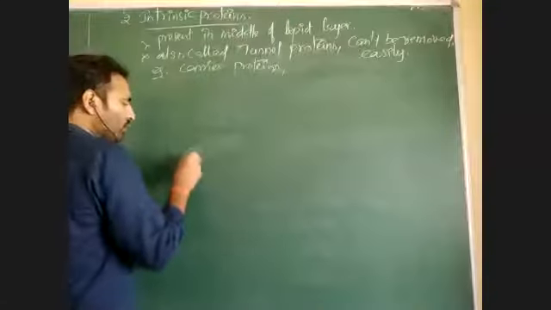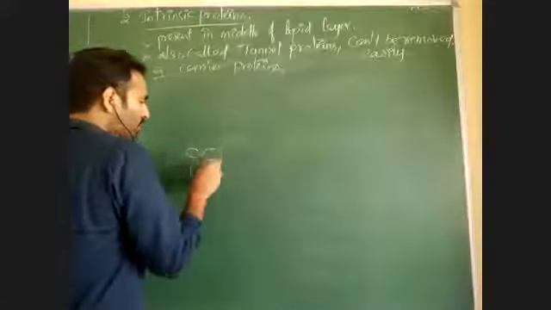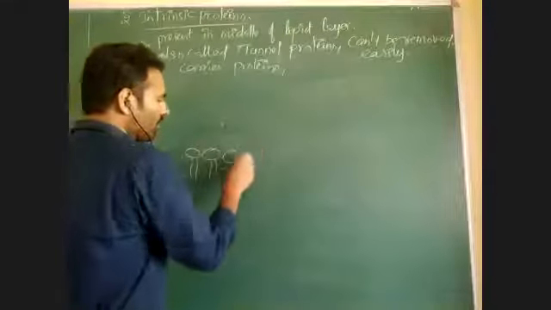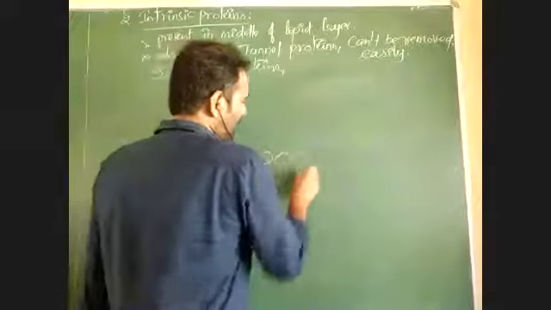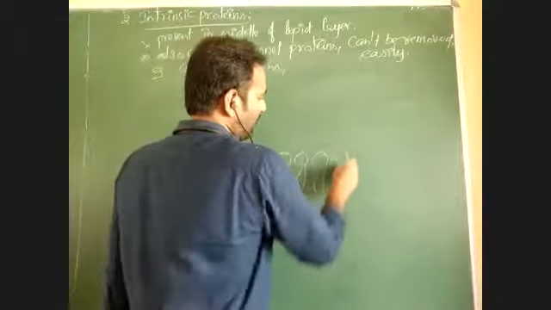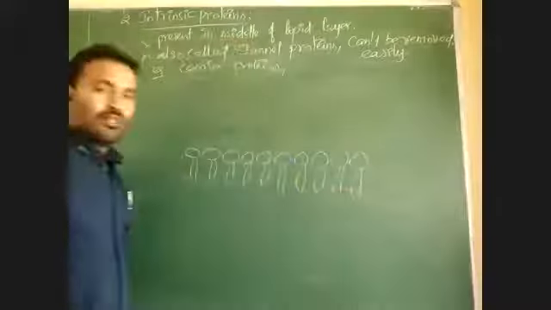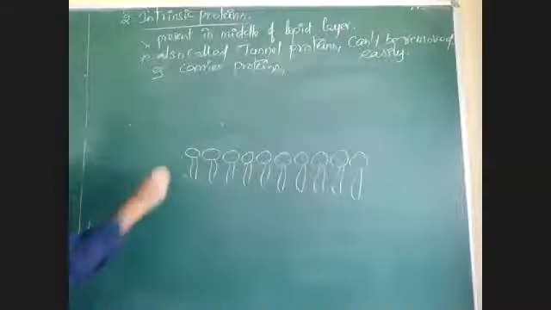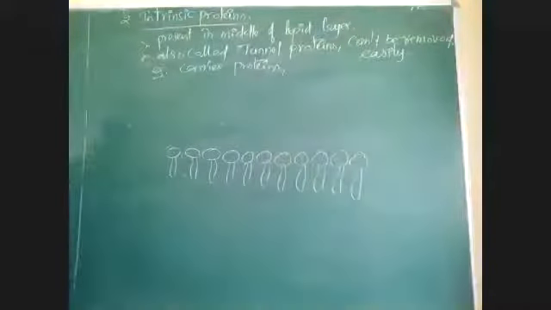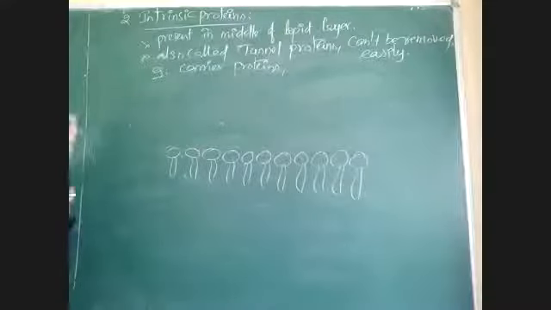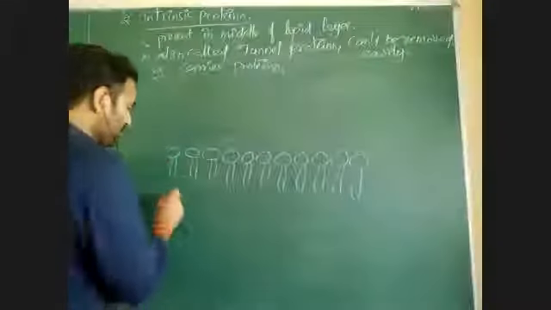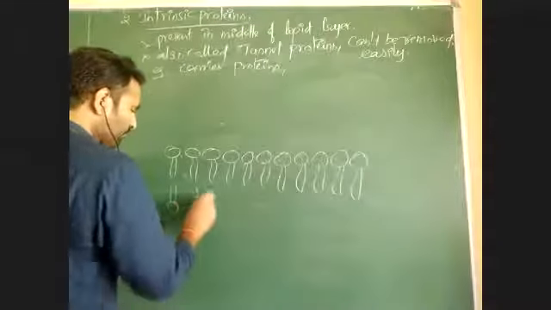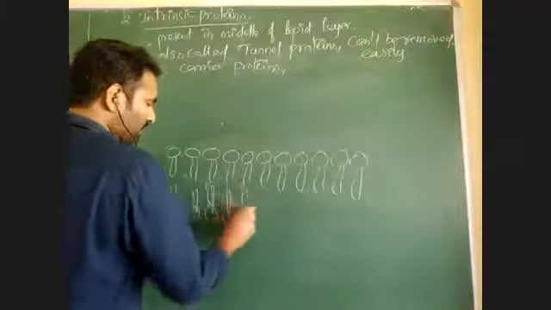I told you, according to the plasma membrane model, this is the fluid mosaic model. There is the presence of a lipid bilayer. This lipid bilayer has a head part and a tail part like this. This is one layer of lipid. In your NCERT textbook or any books, a 3D structure of the lipid layer may be given, but I am drawing a cross section, how it appears. A lipid bilayer is there.